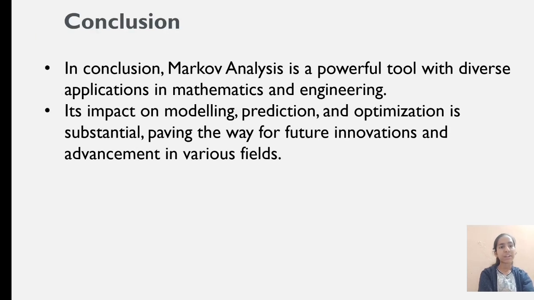We can see the conclusion about the Markov analysis. In conclusion, Markov analysis is a powerful tool with diverse applications in mathematics and engineering. Its impact on modeling, prediction, and optimization is substantial, paving the way for future innovations and advancement in various fields.